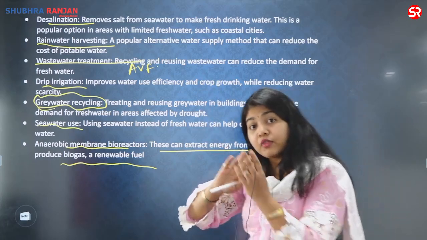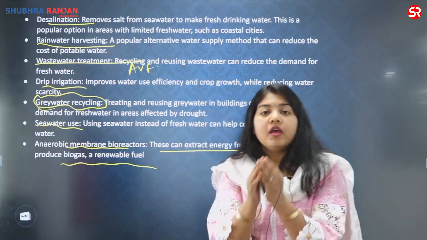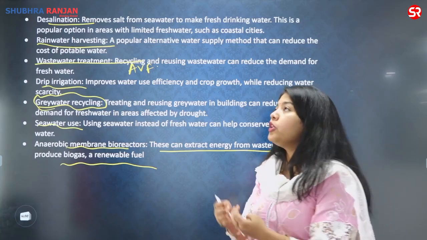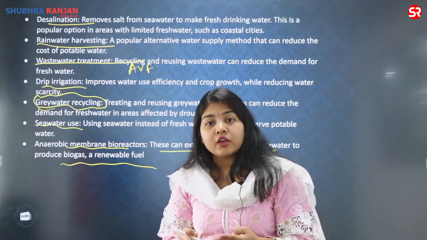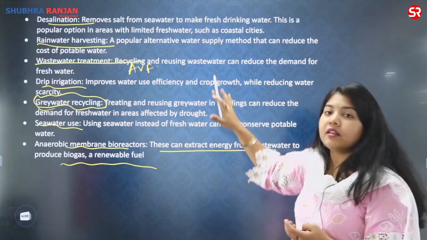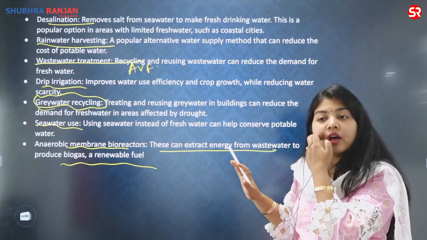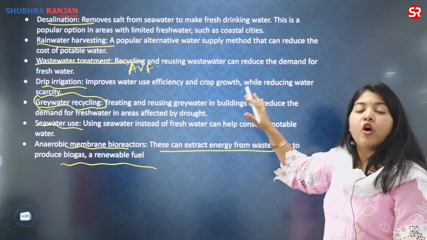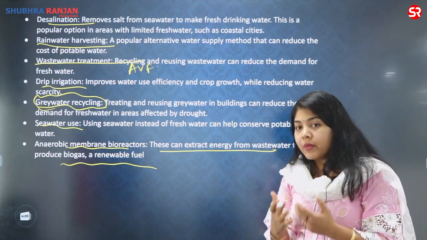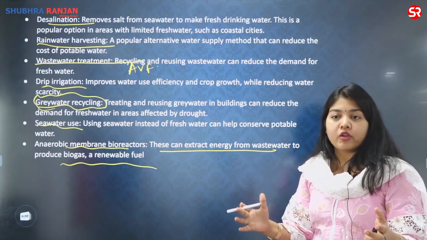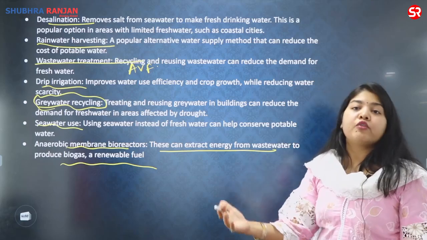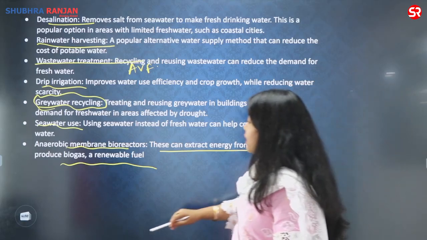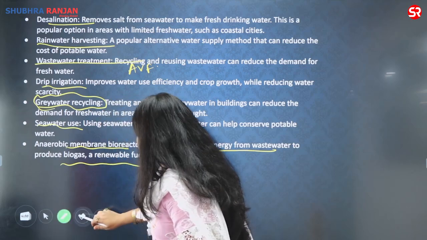Let us say there is a different type of question on the same theme, which is how the freshwater utilization can be maximized. How can you increase the overall availability of fresh water? There you can write these points. So all those students who are making notes for the future mains, they can write these points of how I'm going to make the availability of fresh water or ensure the availability of fresh water by using various techniques. This can be your answer to that part of the question.